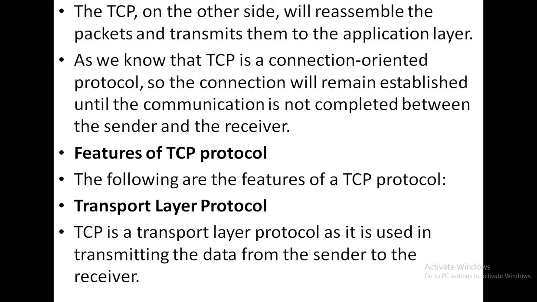And at the destination end, the TCP will reassemble the packets and transmit them to the application layer. As we know, TCP is a connection oriented protocol, so the connection will remain established until the communication is completed between the sender and the receiver.